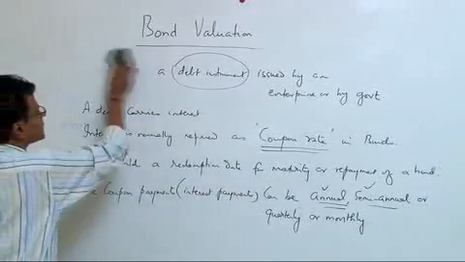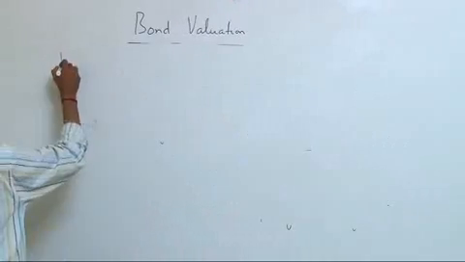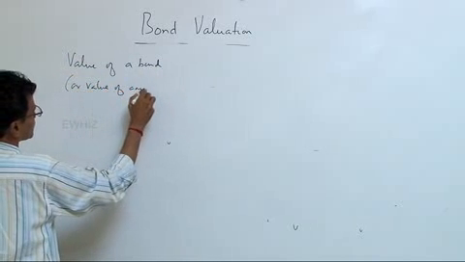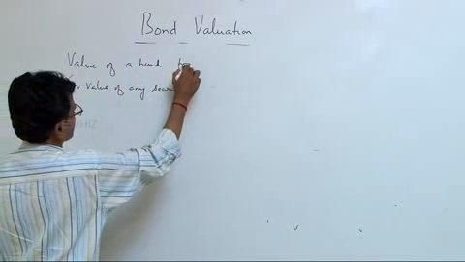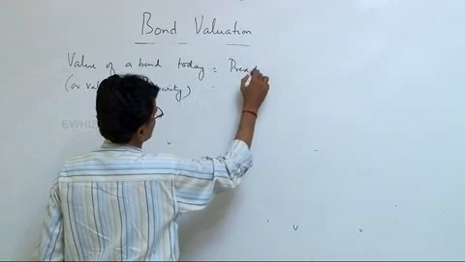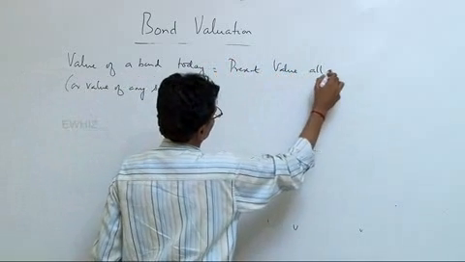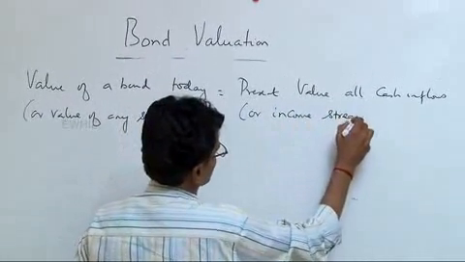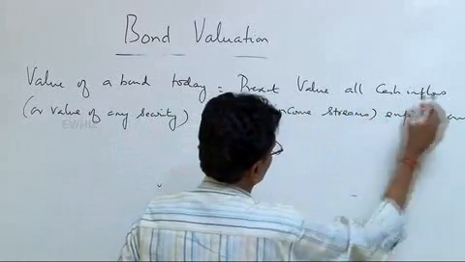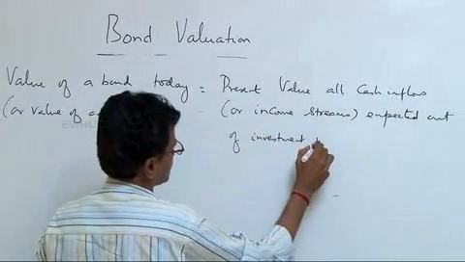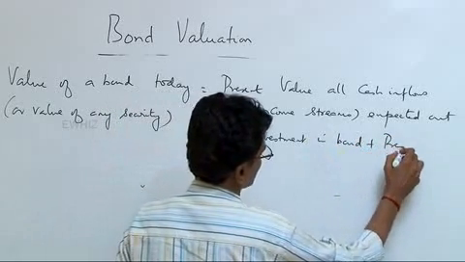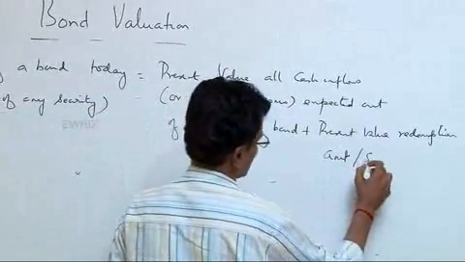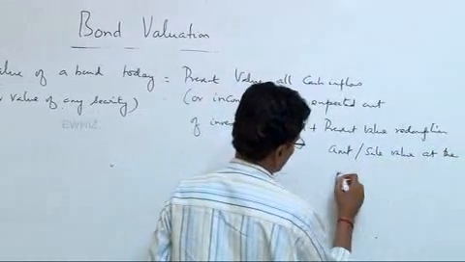Having said this, similar to valuation of security, the bond valuation fundamental is: value of a bond, or value of any security, today is equal to present value, like we did for a share, of all cash inflows or income streams expected out of investment in a bond, plus present value of redemption amount or sale value at the end of holding period.